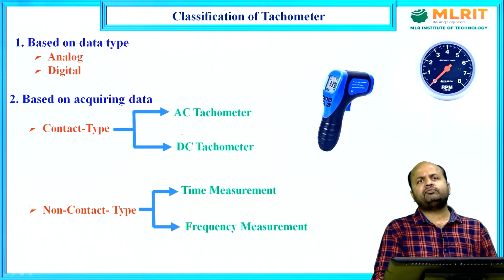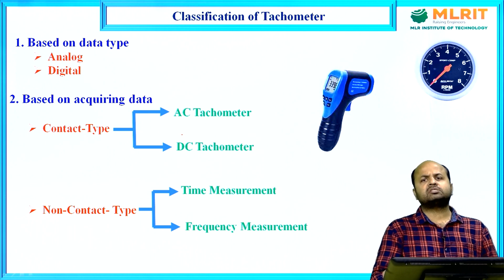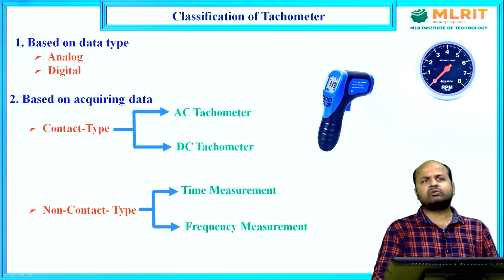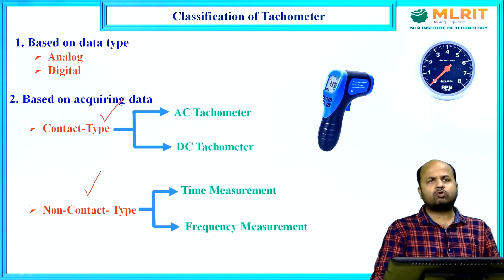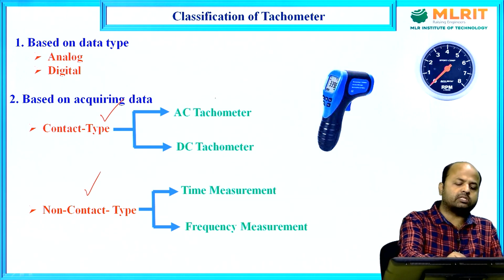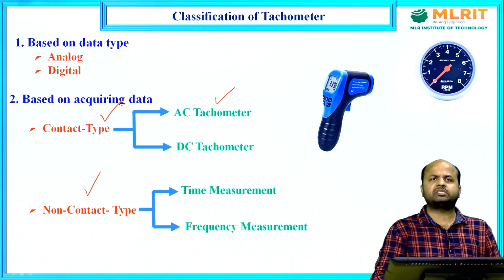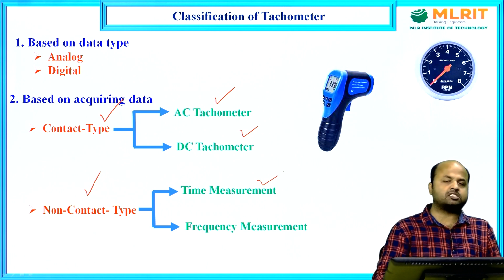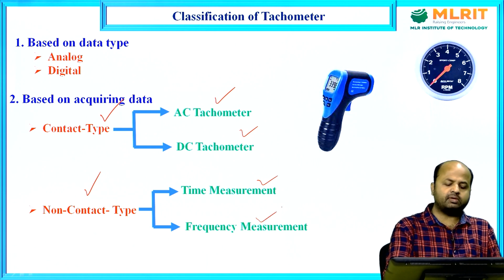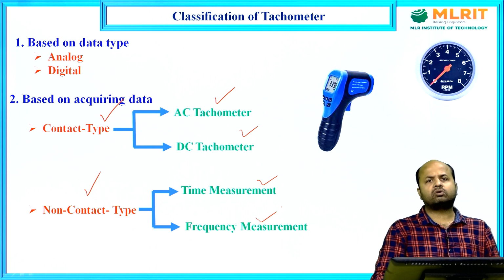Now, classification of tachometer. There are various types of tachometer. Based on data type, we can classify the tachometer as analog or digital. Other classification is contact type and non-contact type. In contact type, there are two further classifications: it can be an AC tachometer, or it can be a DC tachometer. Now, non-contact type can be time measurement based or frequency measurement based.